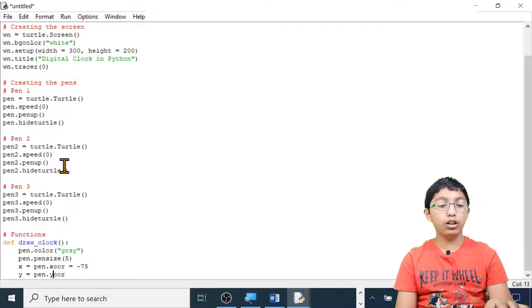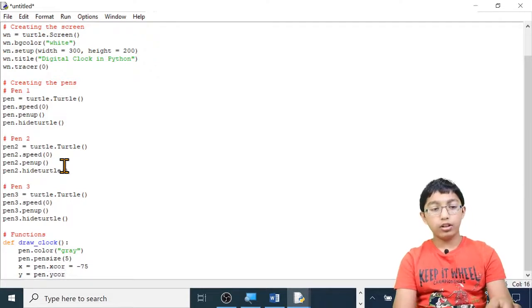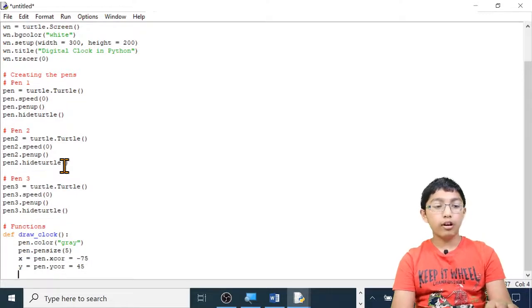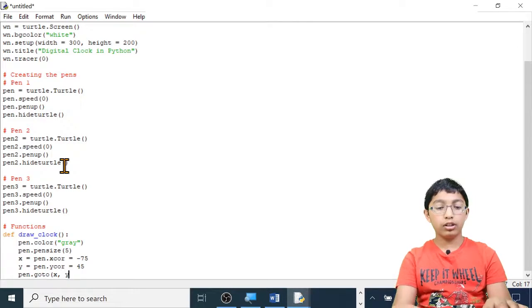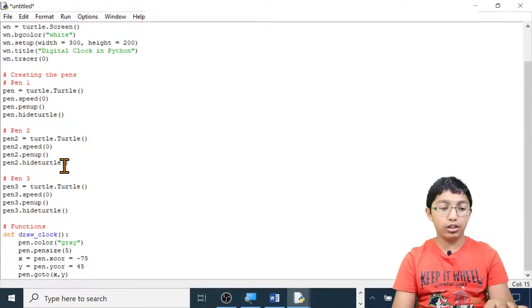Again, instead of writing y coordinate, we type pen.ycor equals 45. Now let's go to x and y. pen.goto, open brackets, x, comma, space, y, close brackets. It is not necessary to put a space in between these. So let's change that up here as well. And it's also not necessary to put spaces before and after equal signs.